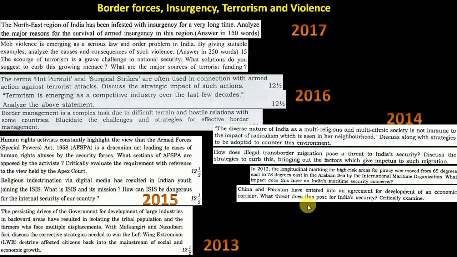And where is Africa located, where is the Horn of Africa, and from there the piracy issue in the Addis Ababa region or Ethiopia region, and the Bab el Mandab Strait is there. This longitude shift happened in 2012 because it was a current affair at that time. So exactly it won't be asked, but still a piracy question can come, Somalia, Ethiopia and all those regions.